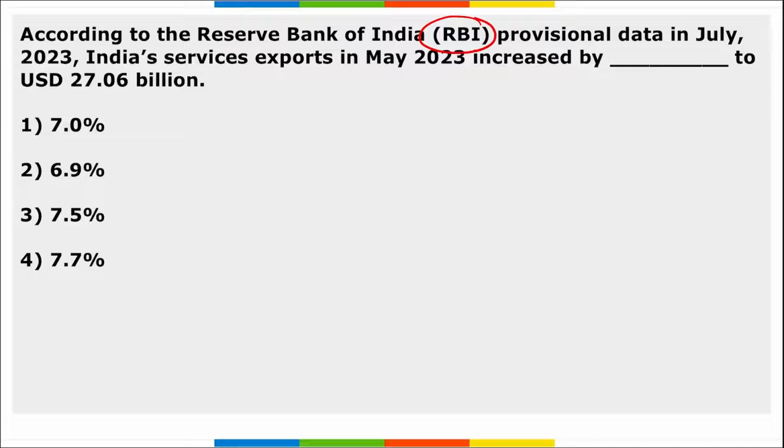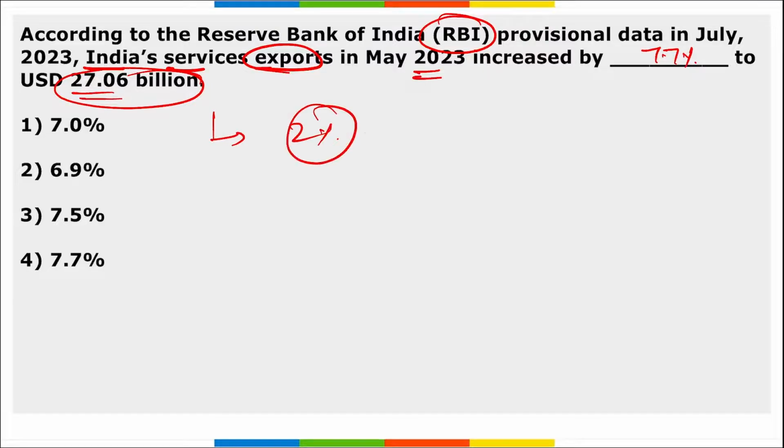Next is, according to RBI, India's service export in May 2023 increased by 7.7% to $27.06 billion, right? And while the imports rose by 2% to $15.5 billion. Correct? So I repeat, according to RBI, India's service export in May increased by 7.7% to $27.06 billion, and the imports increased by 2% to $15.5 billion. Correct? So the right option here becomes option 4.